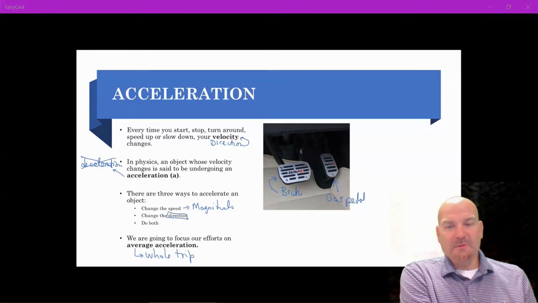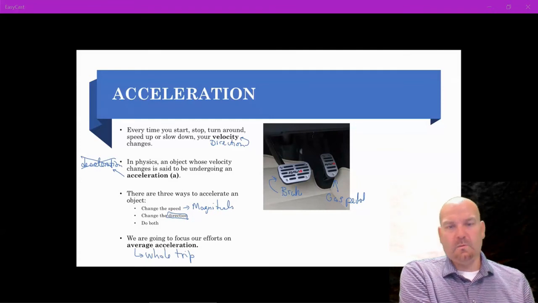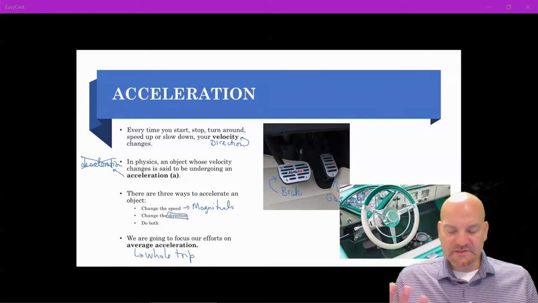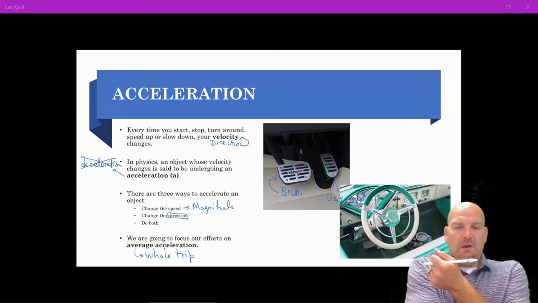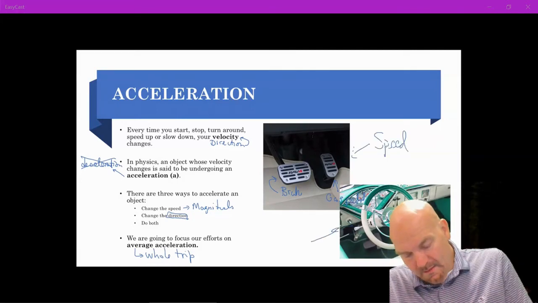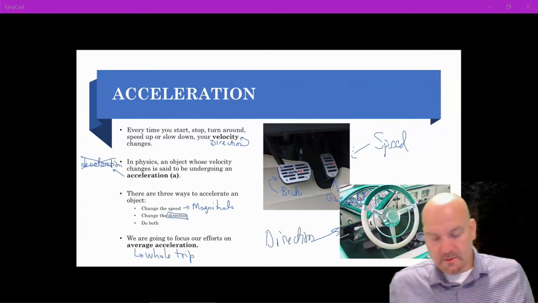So the gas pedal is actually called the accelerator, and the brake pedal is actually called the de-worderator. And how do we change the direction? Simple, we have a steering wheel. So the pedals change our speed, and the steering wheel changes our direction.